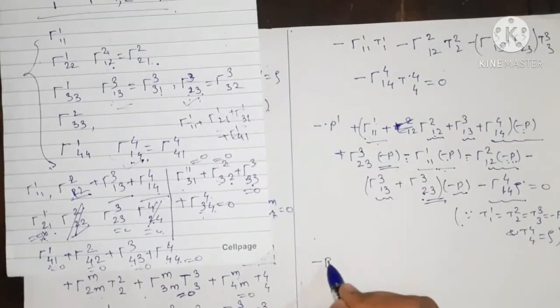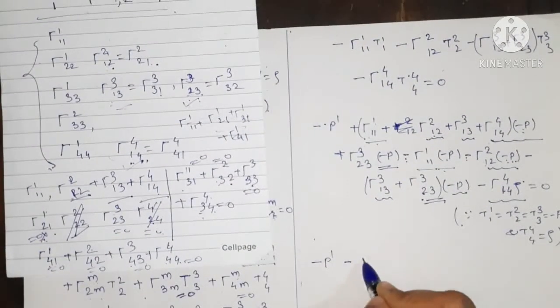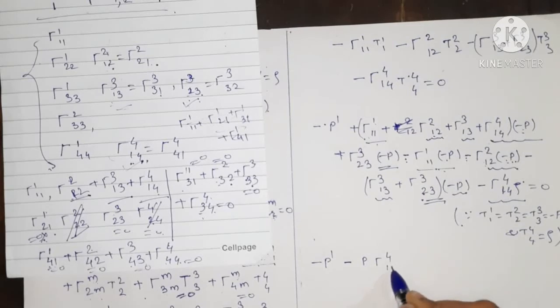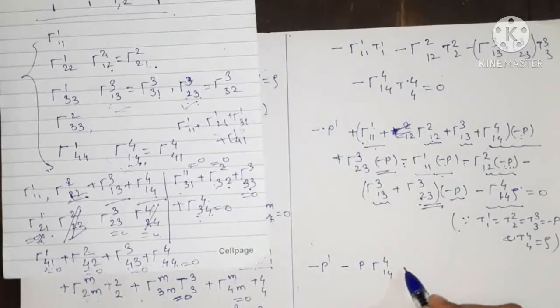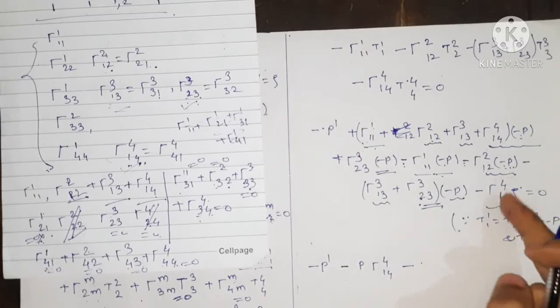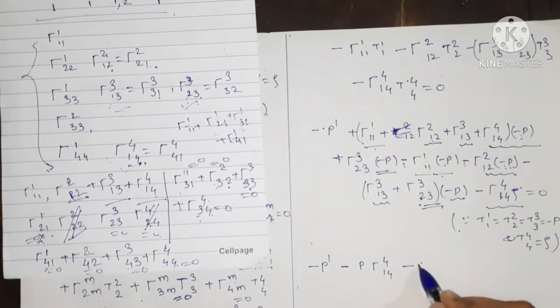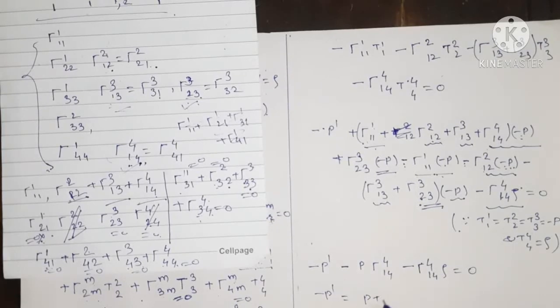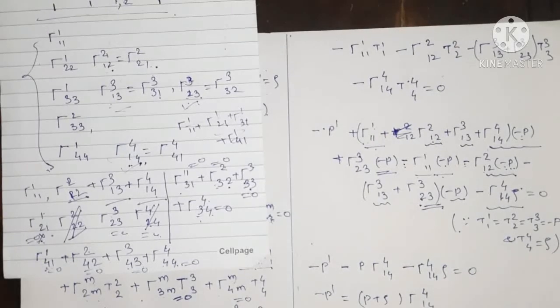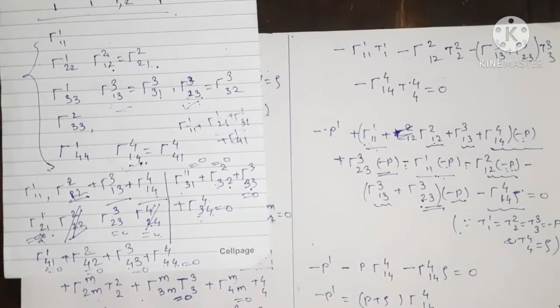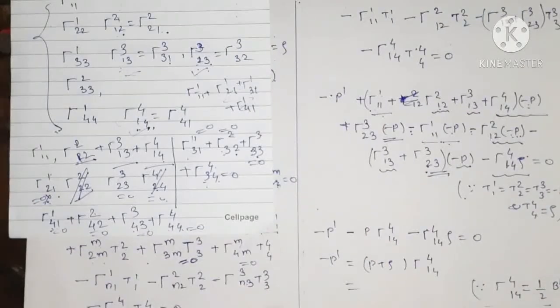So we have minus p dash minus p into gamma of 414 minus this, is equals to gamma of 414 into rho equal to 0. So minus p dash is equals to p plus rho into gamma of 414, and this gamma of 414 is nothing but equals to 1 upon 2 b dash. You can calculate this gamma of 414, that is equals to 1 upon 2 b dash.